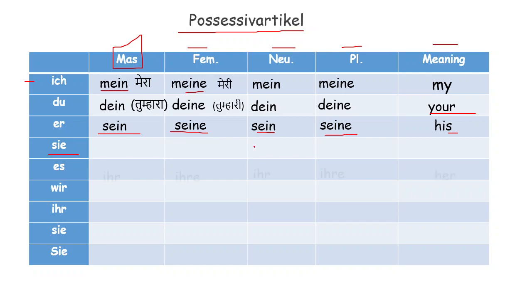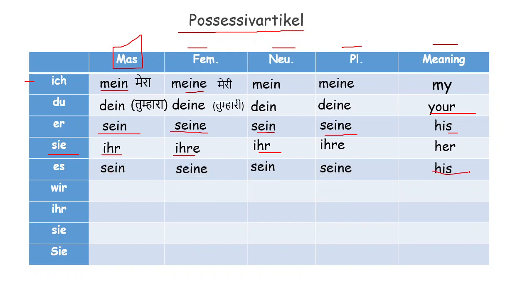For sie, normally her, ihr, her, ihre for feminine, ihr for neutral, ihre for plural. Sein normally means it, or his; you can say it also because it's neutral. Sein, seine, sein, seine. Wir, unser, unsere, our, unser, unsere.